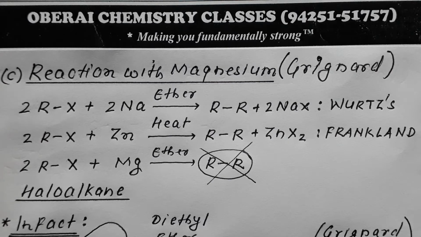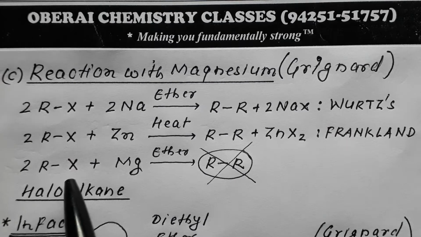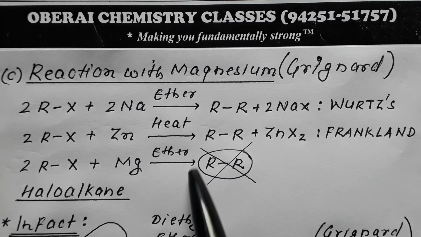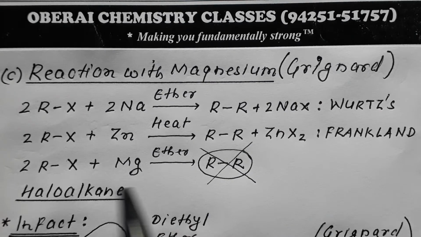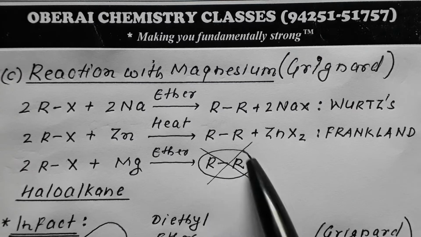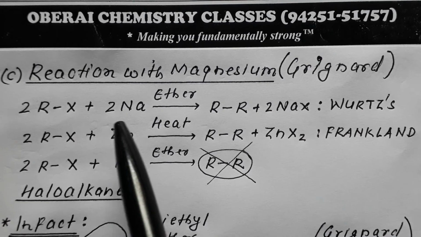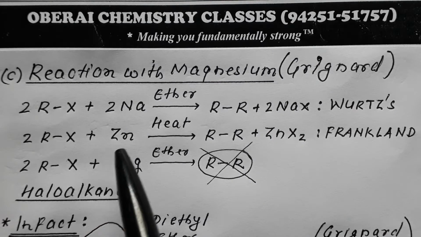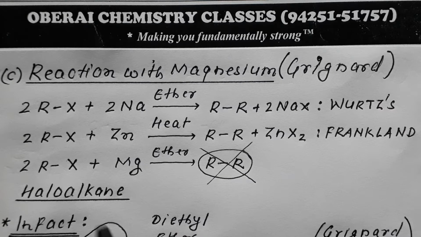The same was expected using the magnesium metal. The expectation was that when haloalkane is made to react with magnesium in presence of ether, the alkane would be obtained. But the fact is the alkane was not obtained. So haloalkane with sodium gives alkane with twice the number of carbon. Haloalkane with zinc gives alkane with twice the number of carbon. But haloalkane with magnesium does not give alkane at all.